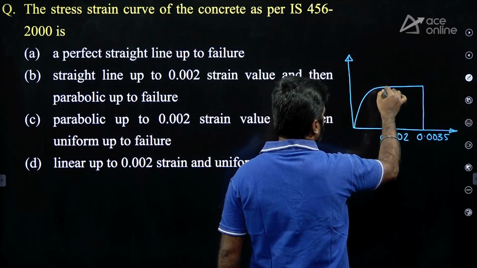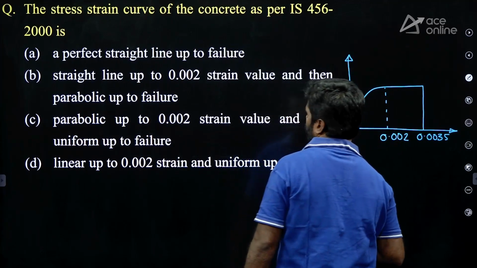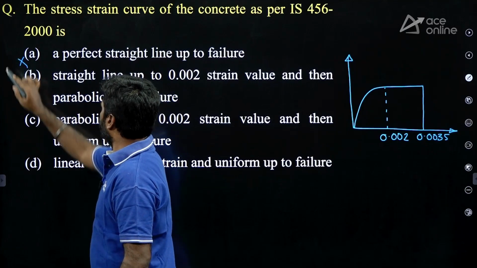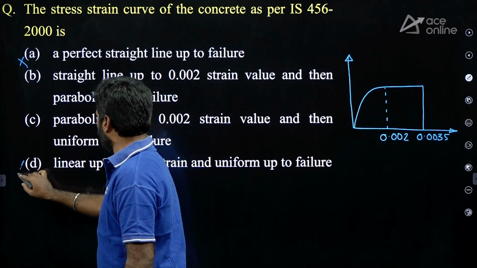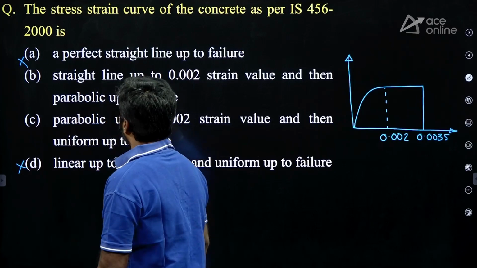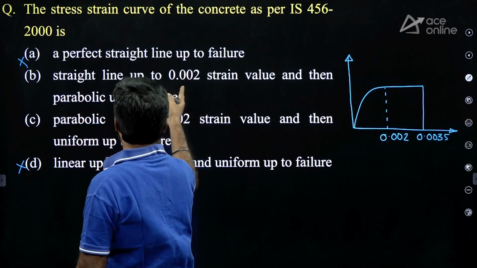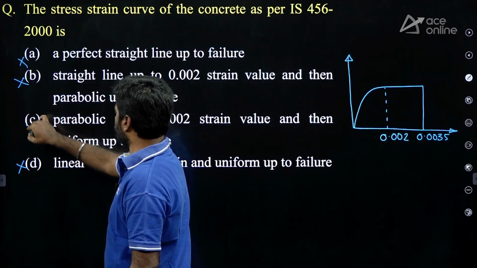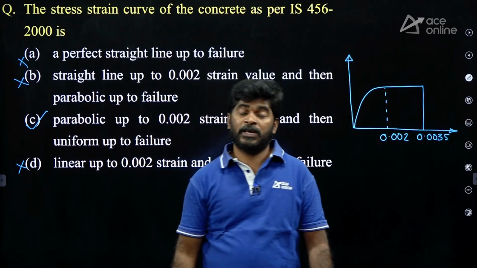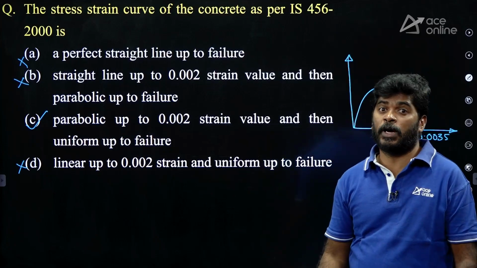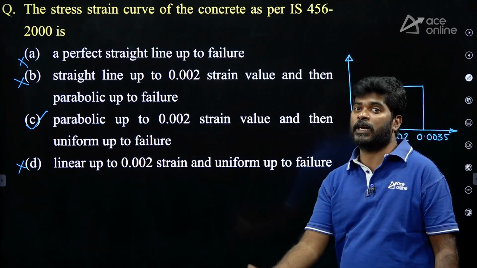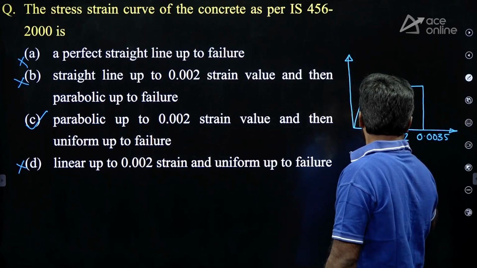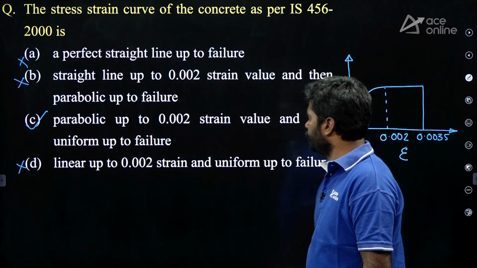Okay, it is parabola up to 0.002 strain. Here given a perfect straight line, A wrong. Then linear up to, wrong. Then option B, straight line up to, wrong. Then only one option is there, that is option C. Sometimes the elimination technique also helps to pick the option very quickly. We can save time. Okay, right. This is the strain axis, this is the stress axis.